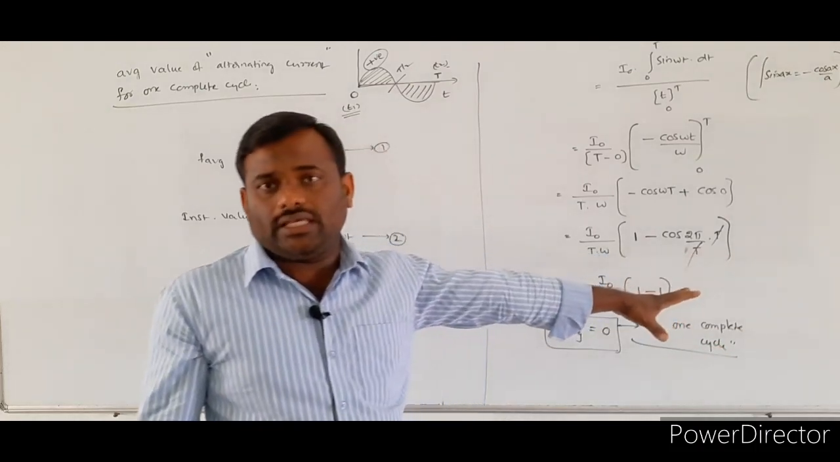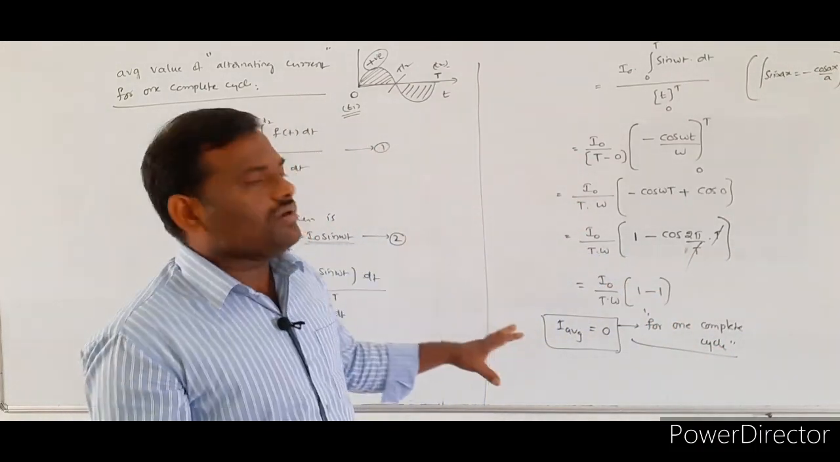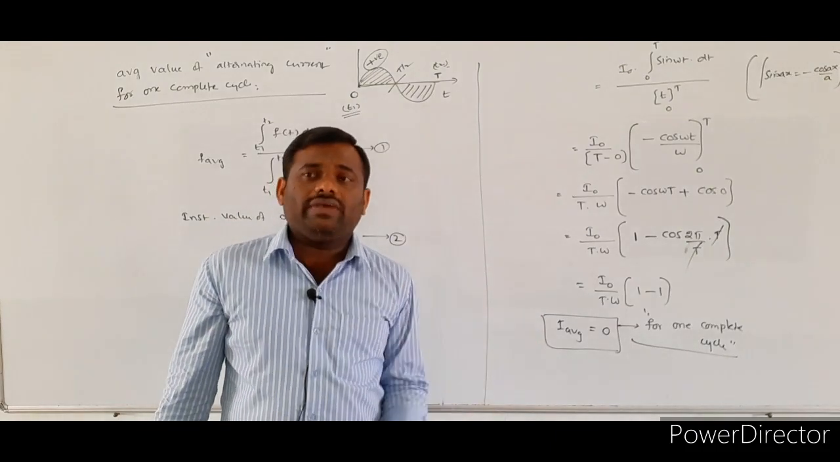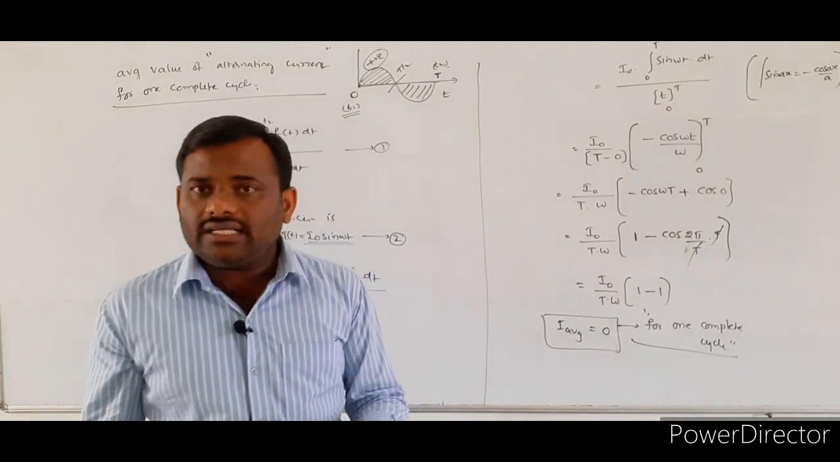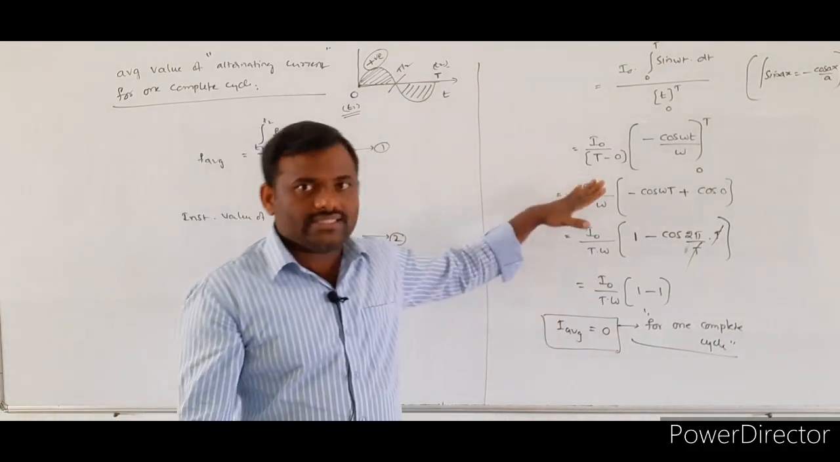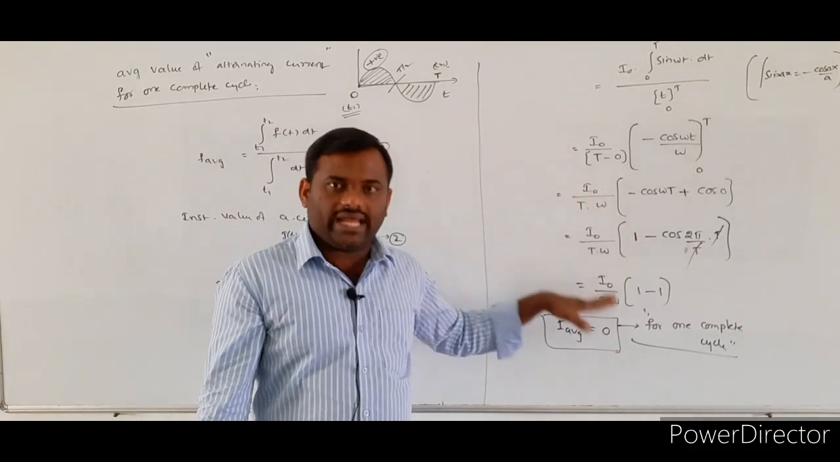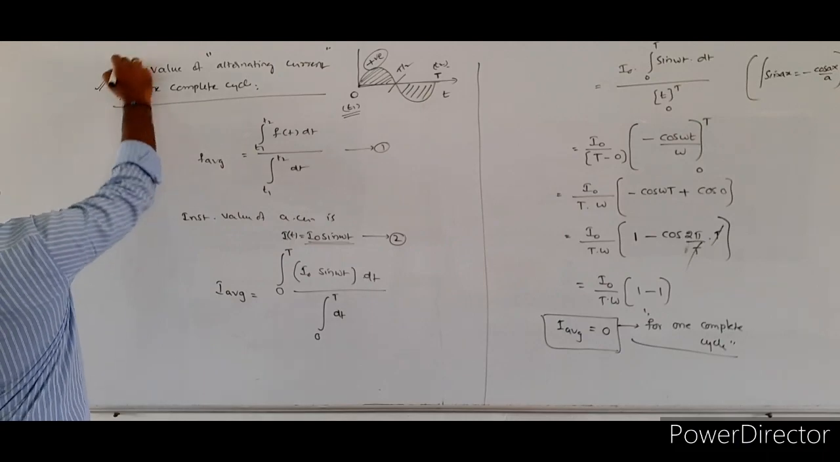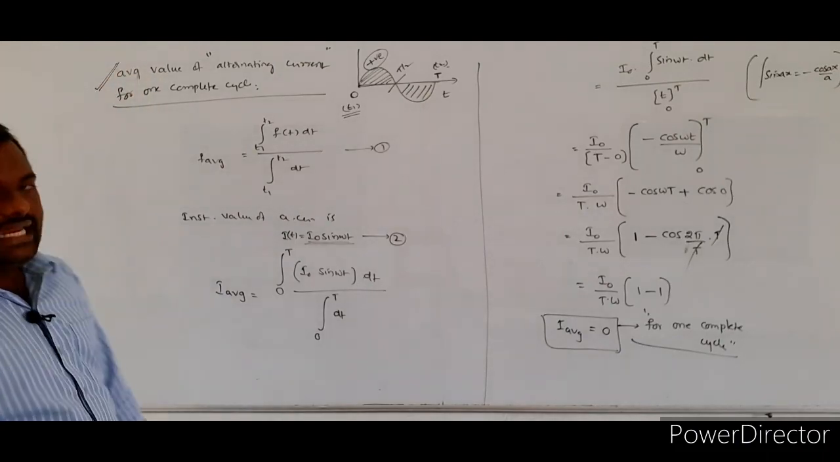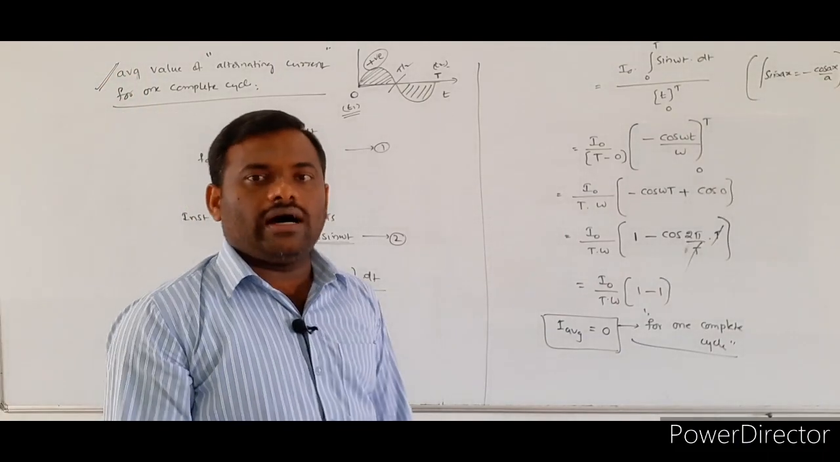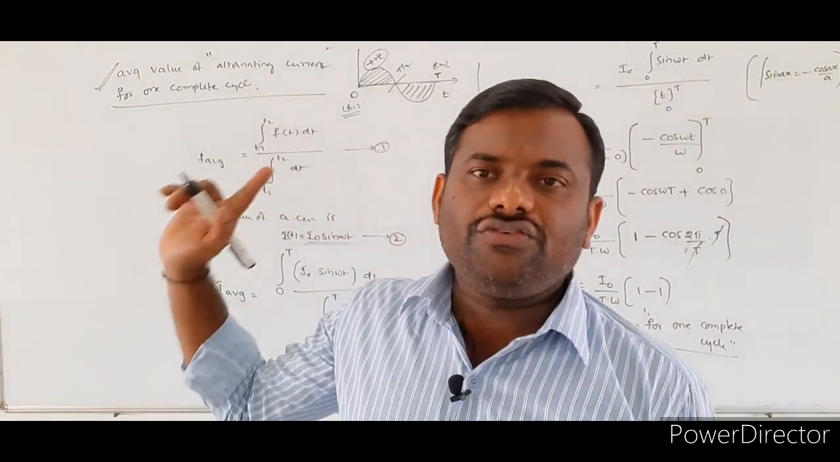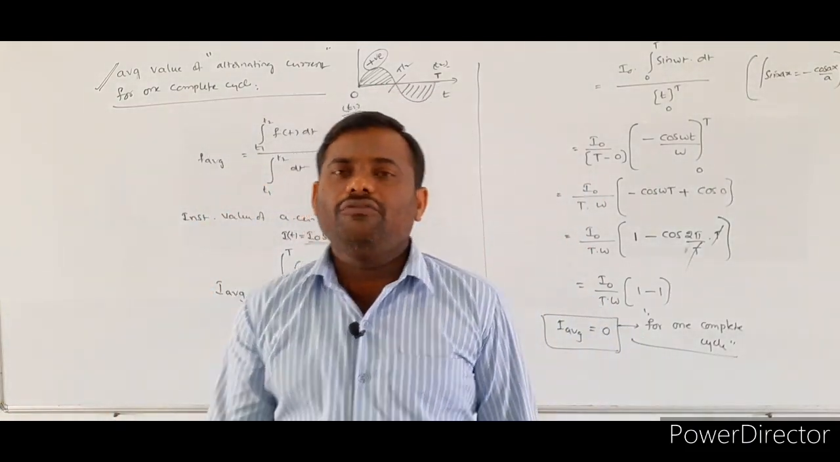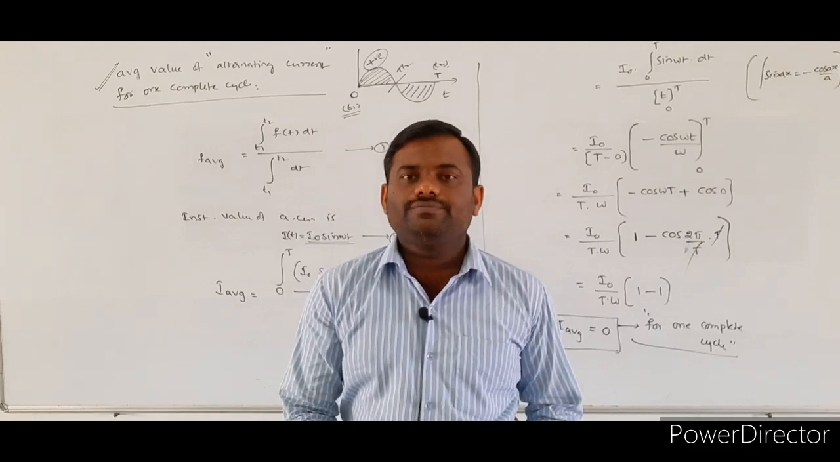That value should be equal to 0. So this concept we use while solving numericals of either NEET or JEE. For that purpose, I discussed it here. So this is the way to calculate the average value of alternating current for one complete cycle.